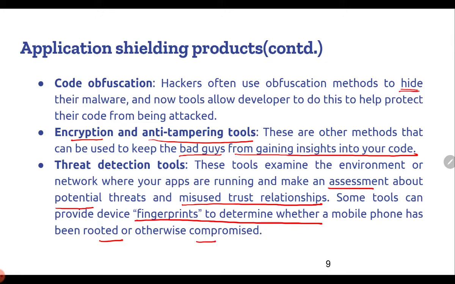So these are certain techniques which will help us to shield the applications or the application code, so that we do not have to worry about any type of attacks that might take place in the system. The root or the primary concern about application security is securing the application from vulnerabilities and attacks.